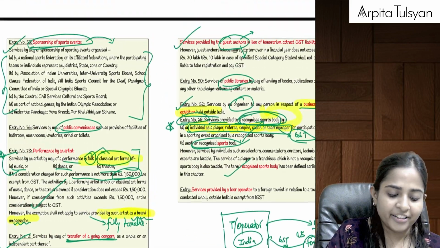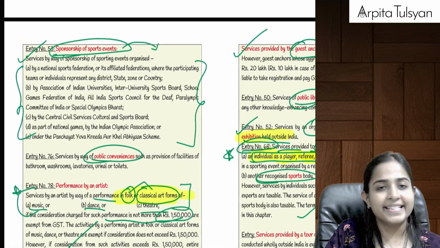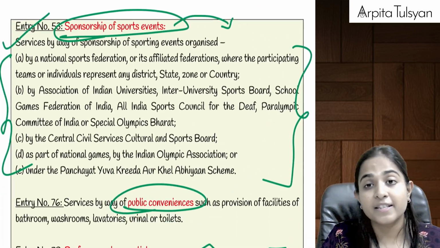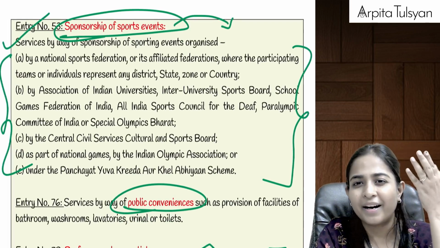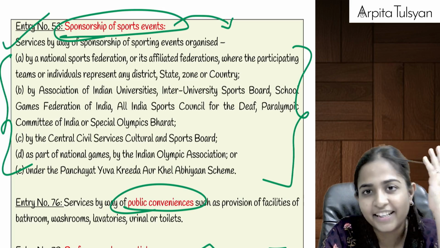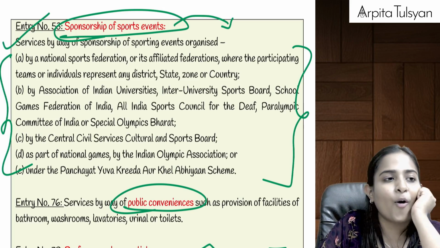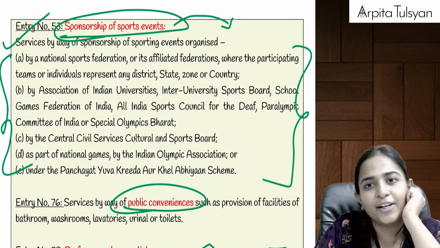Yes, these were your general exemptions of services. Goods was a very small part, that atta, maida, besan, etc. There the goods got completed. After that, whatever points got started, that was all relating to your services.